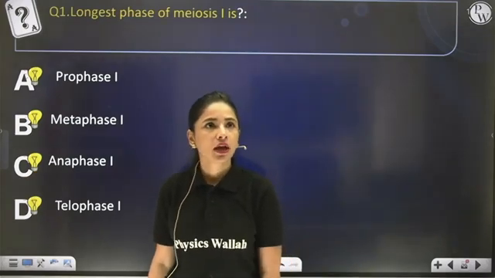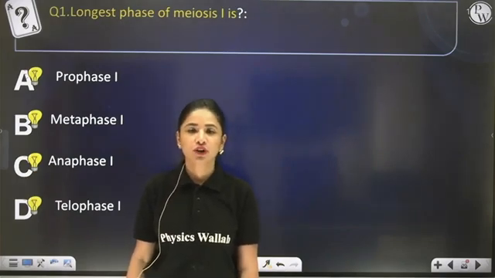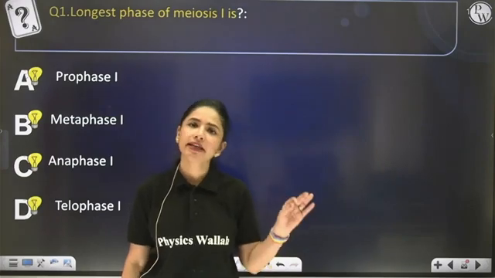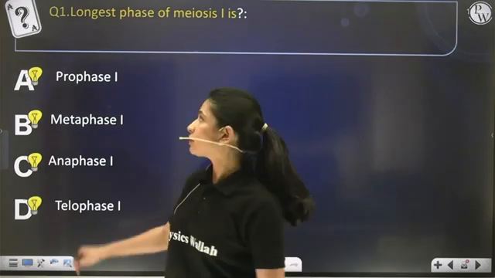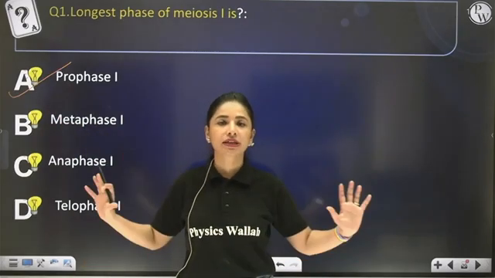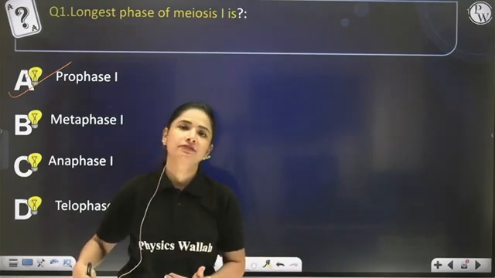Next question. Longest phase of meiosis I is. The longest phase of meiosis or mitosis is actually prophase. So the answer to this question becomes A. Prophase I is the longest, most elaborate and complex phase, which is subdivided into 5 stages.